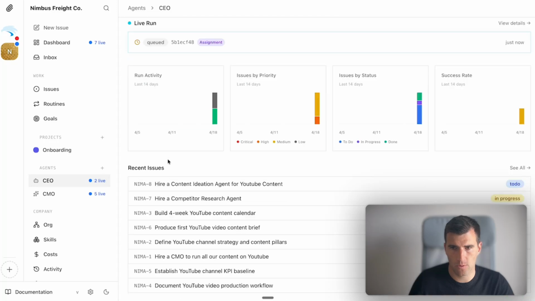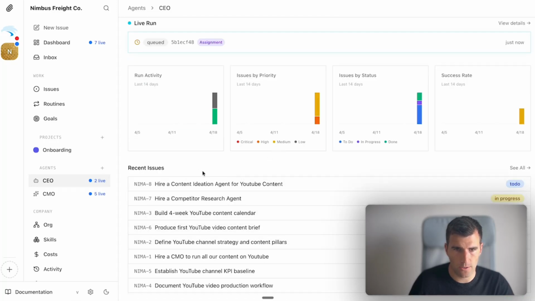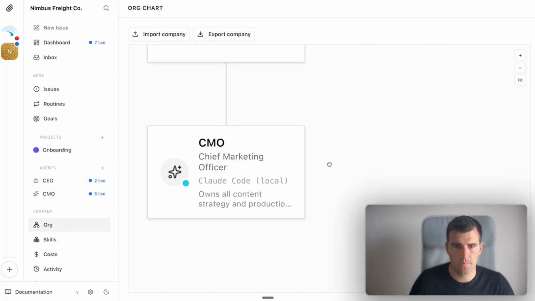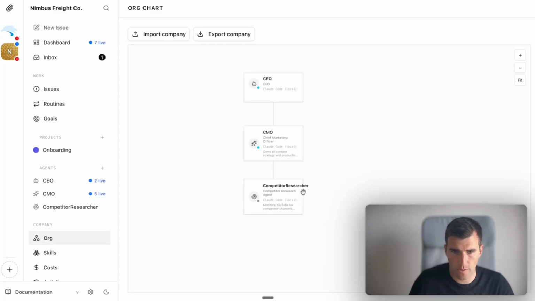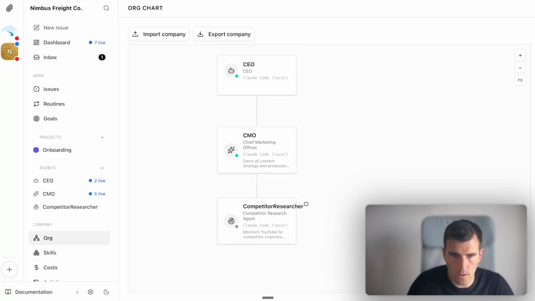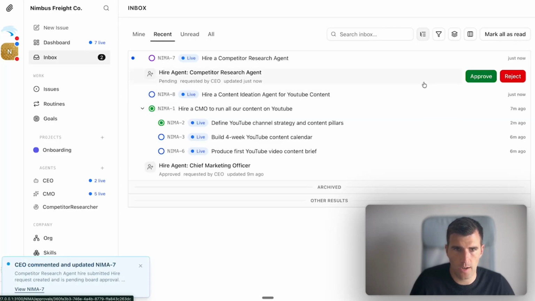You see here we have two tasks that are running: hire a competitor research agent and hire a content ideation agent. So we will see these things appear, I guess, under the CMO. Okay, so you see the first one that is here, and I will have to approve it. So it's here already, so I can approve this hire.